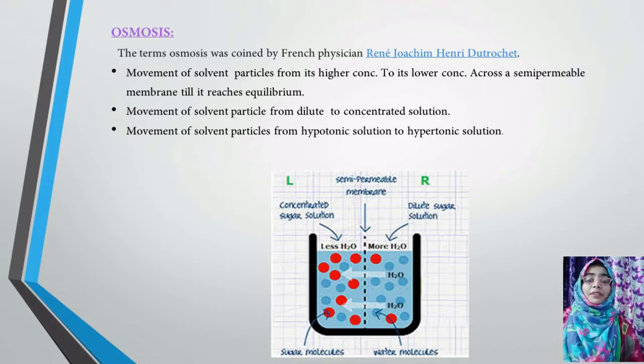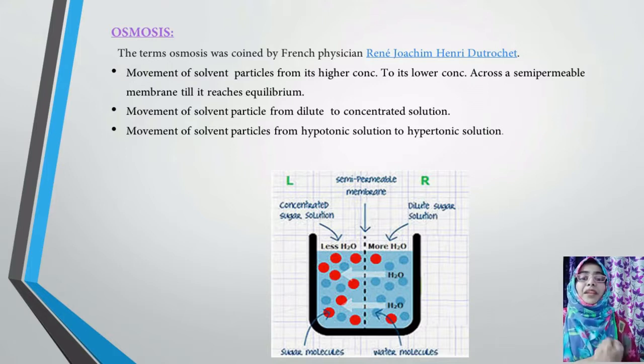When you add a certain amount of sugar or salt to that pure water, the concentration of water will be increased or decreased depending upon the solution you have added. For example, if in pure water you have added more sugar, then what happens? The concentration becomes higher, which is called a hypertonic solution.